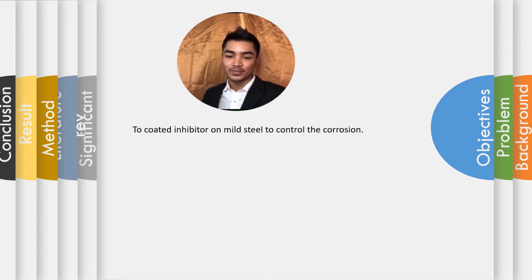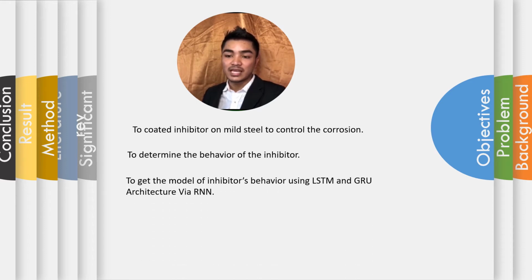The objective of the experiment is to coat the inhibitor on the mild steel to control the corrosion. Next, to determine the behavior of the inhibitor. Last but not least, to get the model of the inhibitor's behavior using LSTM and GRU architecture via RNN.